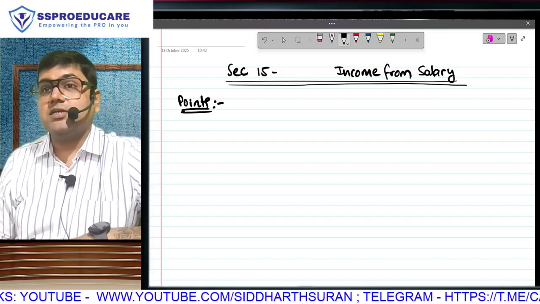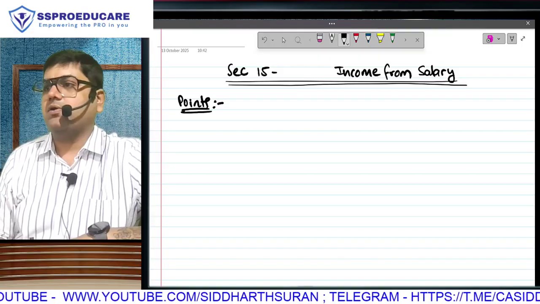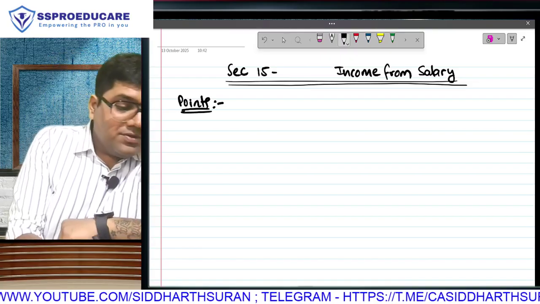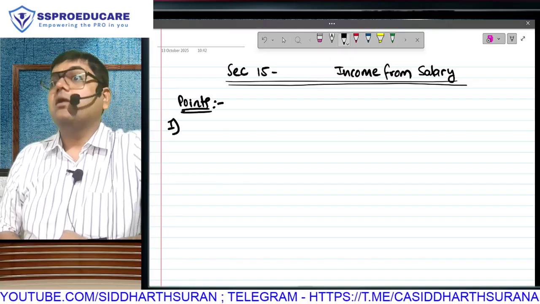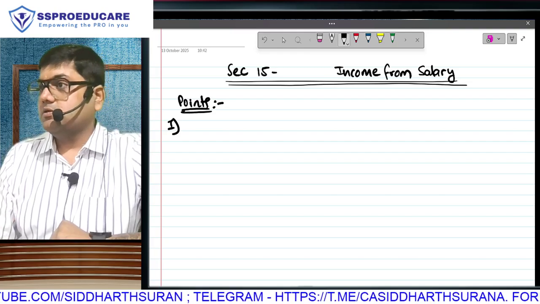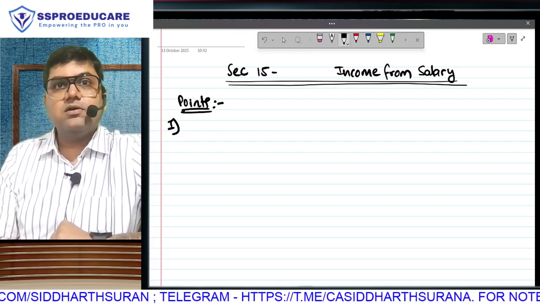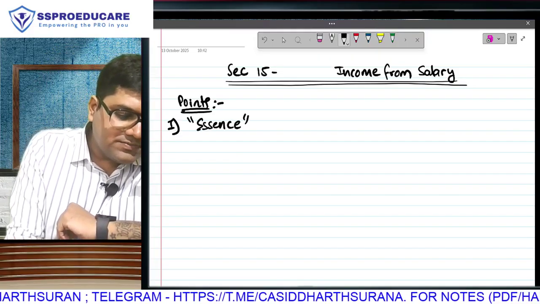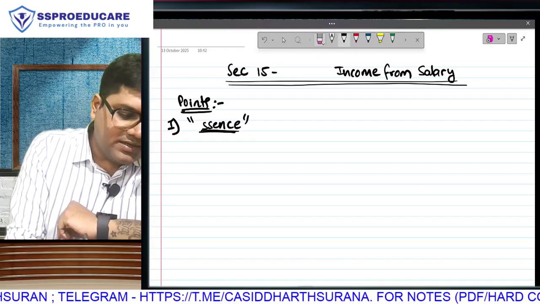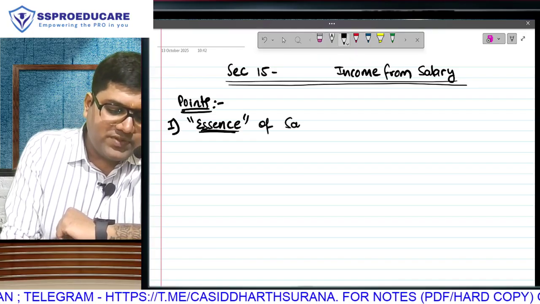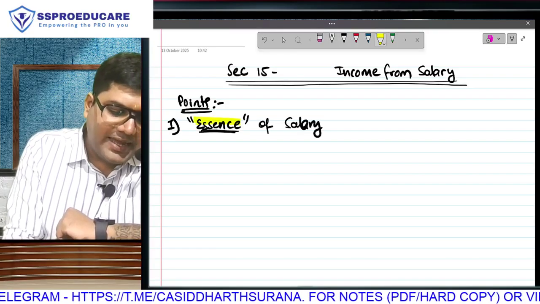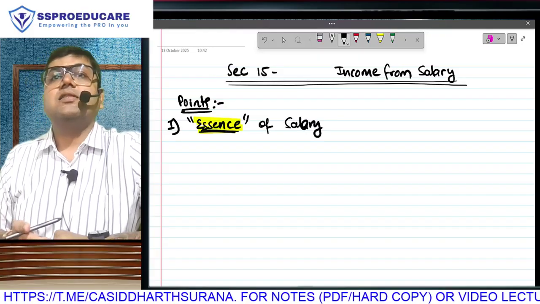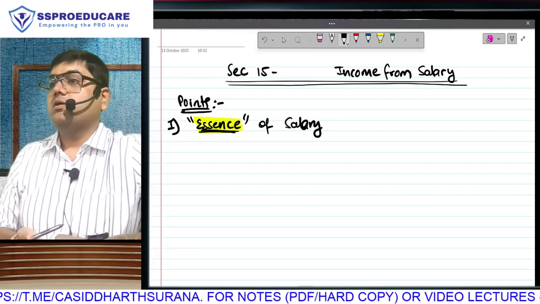Likewise, there is some condition which is going to trigger, activate your income from salary as well. And there is only one condition, unlike house property where we had 3 conditions. 3 conditions fulfilled, then income from house property. Here we have only one condition. Because this is the only condition to trigger your income from salary, this is called the essence of the head called salary. Essence means, if you have this, then it is going to be salary. Otherwise, it is not going to be income from salary.